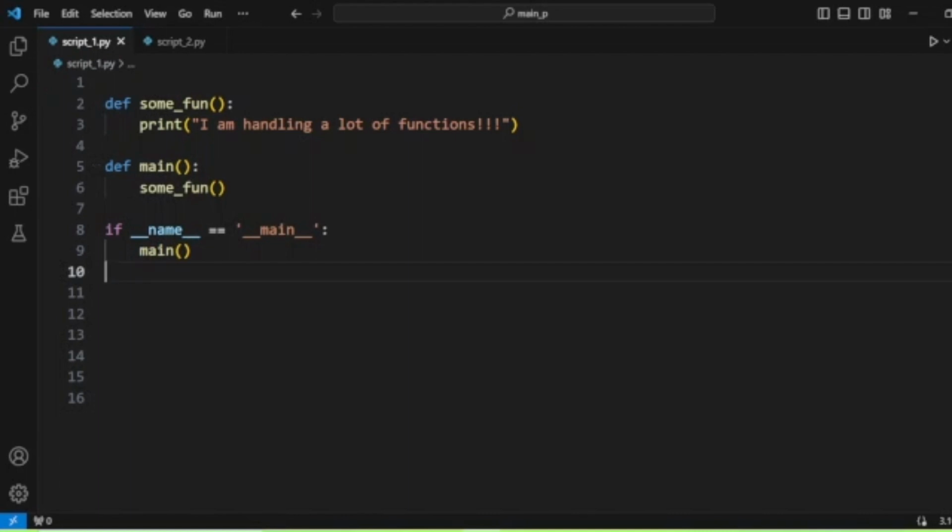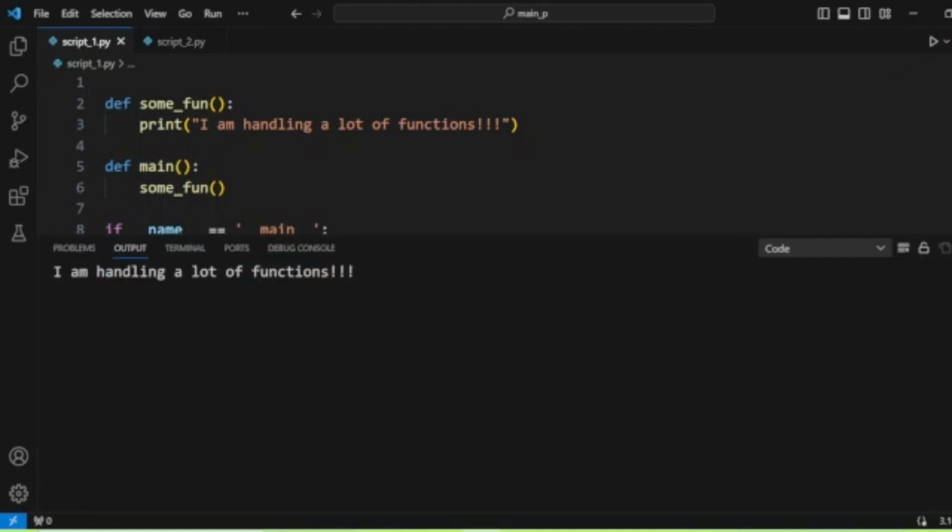If we import this script one file as a module in another script, then this will not call it because __name__ will not return __main__. It will return the script name, and main would not be called. Now we will execute this here. It prints the message.